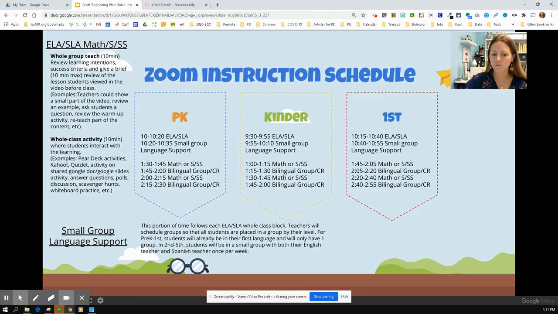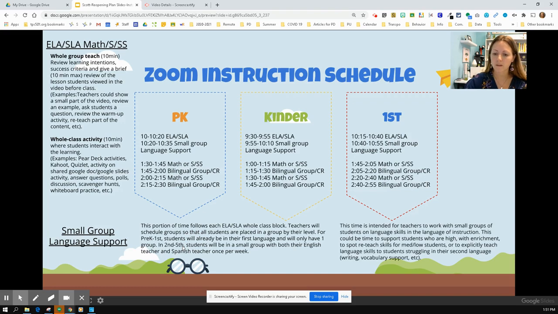But in 2nd through 5th, students will have a small group language support for both their English teacher and Spanish teacher once a week. This time is intended for teachers to work in small groups of students on language skills in the language of instruction. So it could be time to support students who are high with enrichment, to do reteaching of skills for medium or low students, or to explicitly teach language skills, for example, to teach writing or support students with vocabulary in their second or first language.